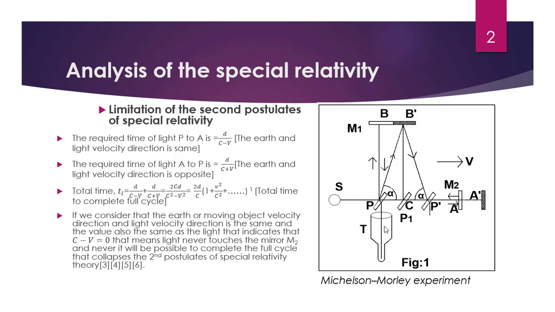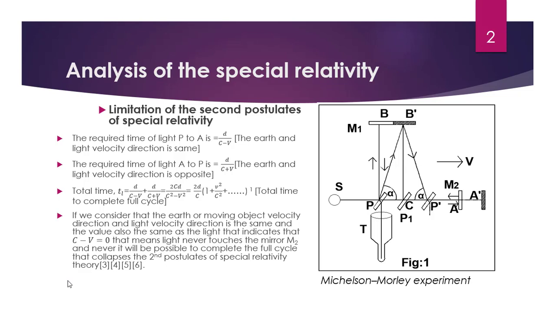If we consider that the earth velocity is c and it goes in this direction, and the light also goes in the same direction from P to A with velocity c, then the light cannot touch M2. It will never be possible to complete the full cycle. That collapses the second postulate of special relativity theory.